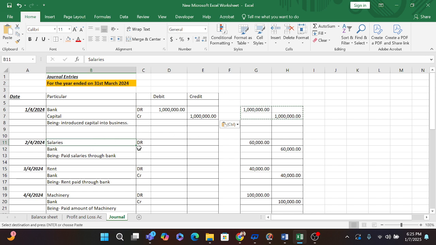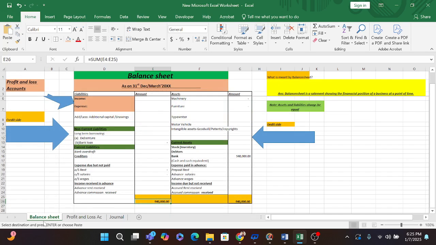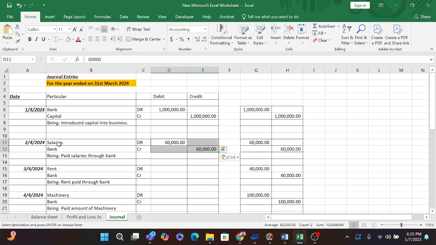Here I am going on to another entry: we have a salary. We are going to pay the salary to our employees. Our total amount is 60,000. So when I post this entry, how will it impact our profit and loss account and balance sheet? Because our amount is going out of the bank, our cash is going, so it will be credit. The reason for it is salary, so salary will be debit.